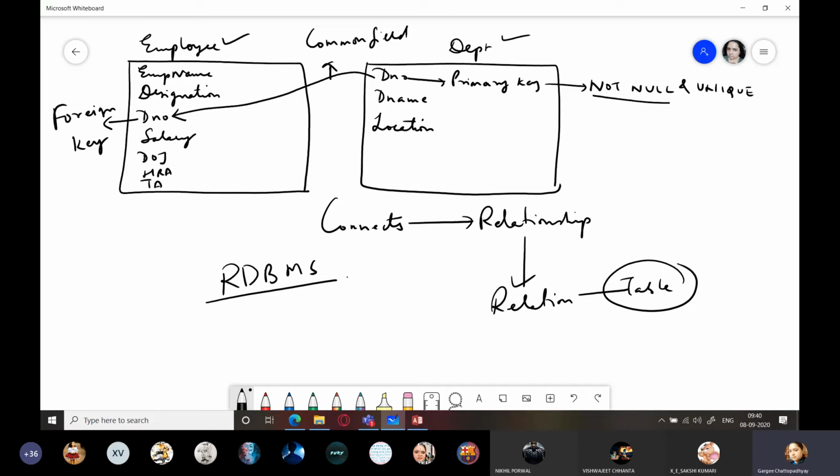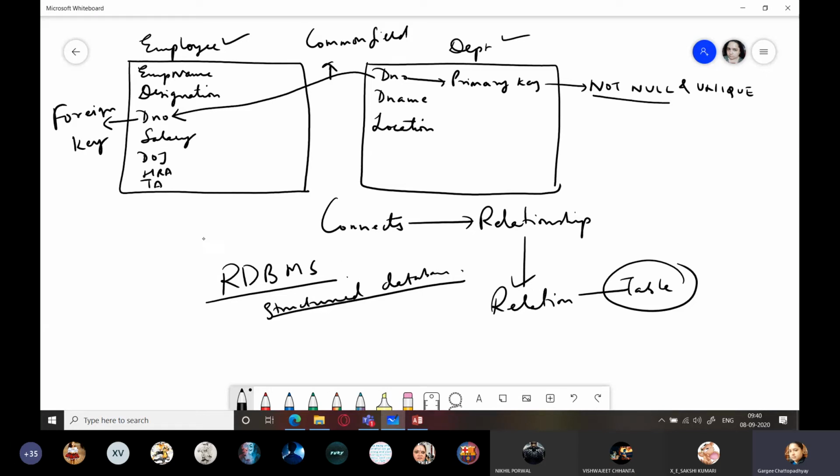This is the most popular and structured database management system, and it is used widely all across the world because data is always stored in the form of structured tables. Tables have a definite structure. They will have a fixed number of fields and a finite number of rows, that is records.